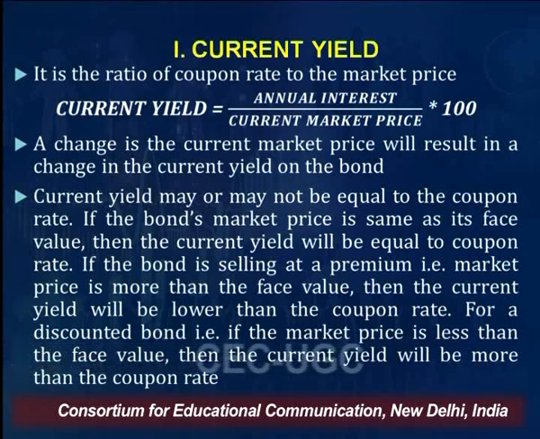If a 100 rupee bond, which I was just talking of, is available at 95 rupees with a 7% rate of interest, then it is 7% divided by 95 into 100. Right?